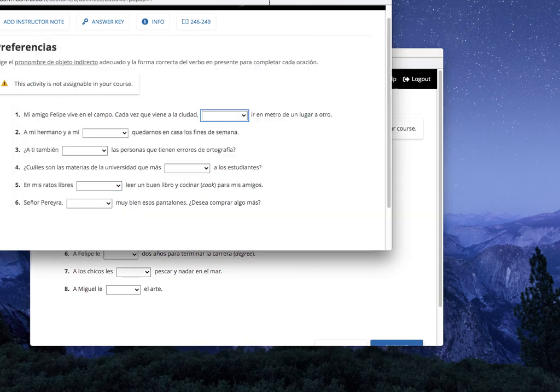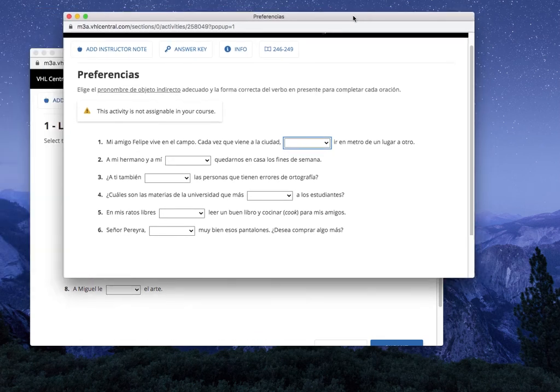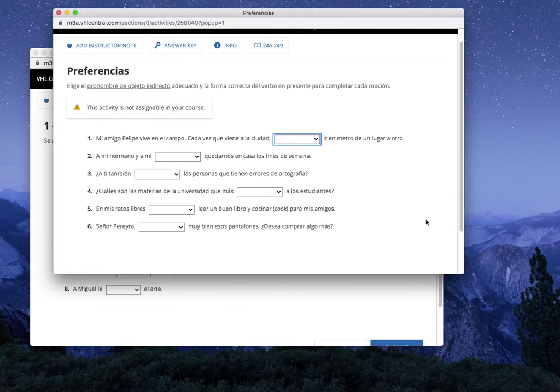All right, let's start here. Okay, so you know the drill. I'll tell you to pause it, and you'll pause it, and then you'll try to find the answer. So let's look at the instrucciones. Dice, elige el pronombre de objeto indirecto adecuado y la forma correcta del verbo en presente para completar cada oración. Alright, so let's look at número 1.